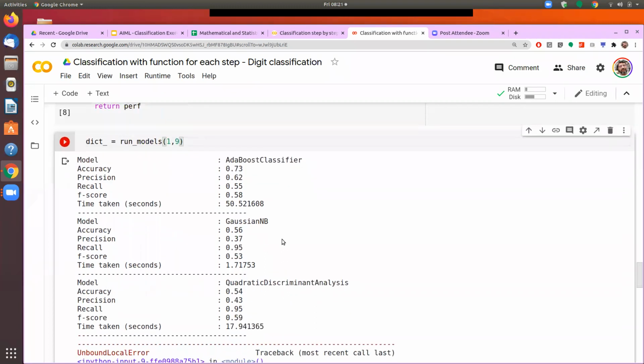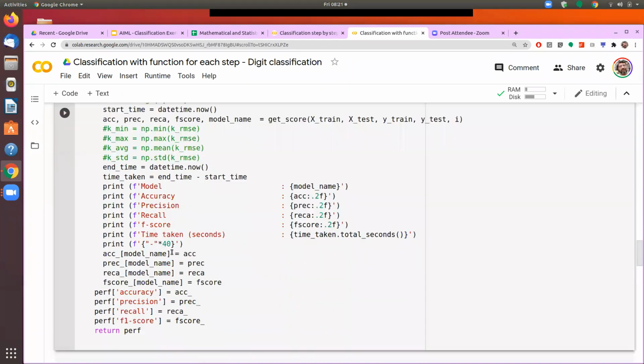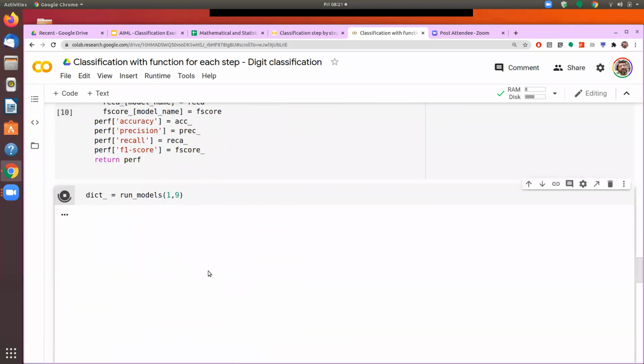But now we can compare all of them one by one. I think only 9 models are there. Okay, so actually if it is greater than 9, okay. And then as we had done in the case of regression, if I am using different models, then I need to store the performance measures that I am getting from these different models, and I need to do a presentation to the customer or to the team lead that I have experimented with these models and these are the results we have got.